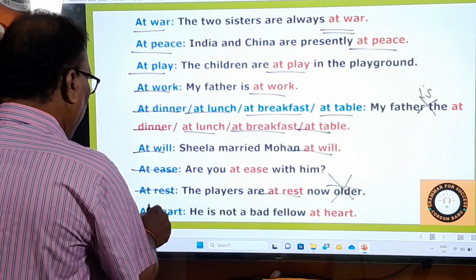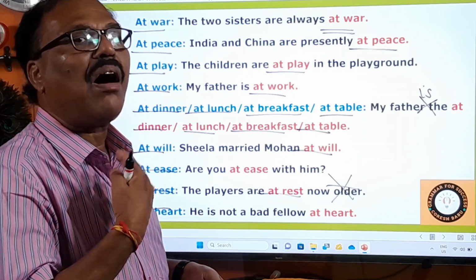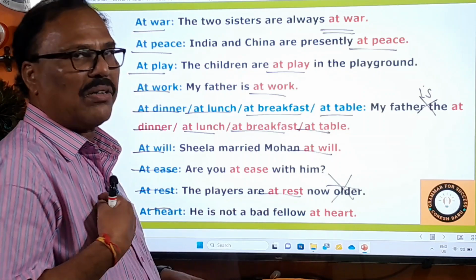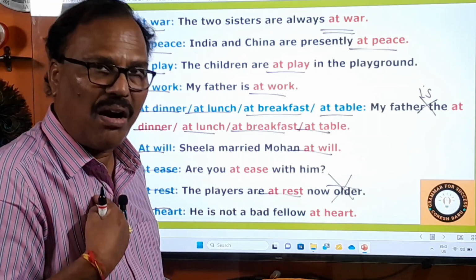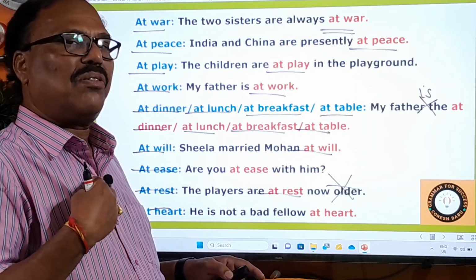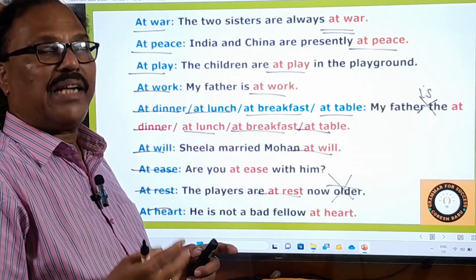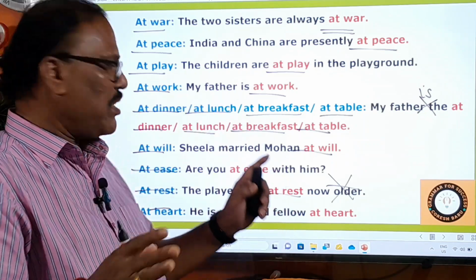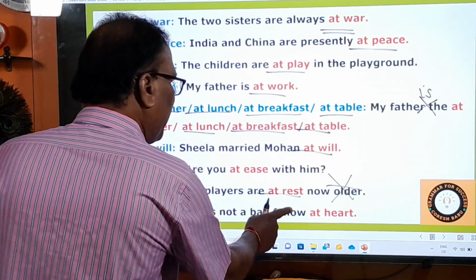And one more example, at heart. At heart means in the heart of hearts. He is not a bad fellow at heart. That means he's a good man, he's a sincere boy, something like that. Okay, he's not a bad fellow at heart.